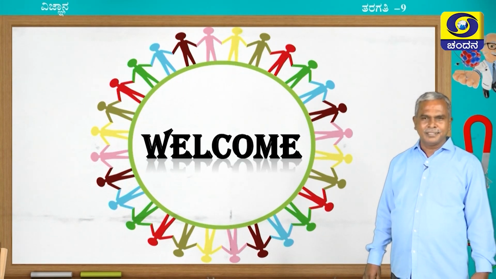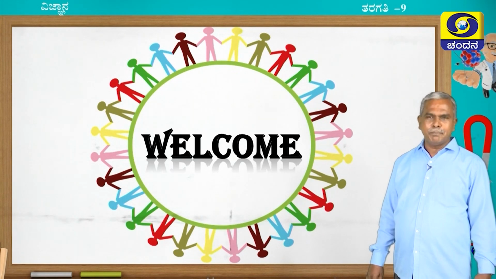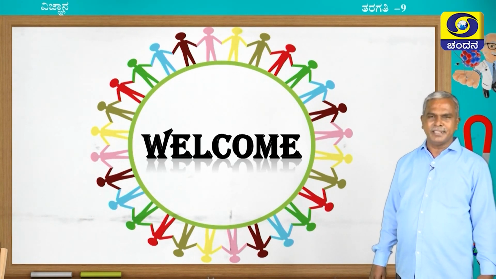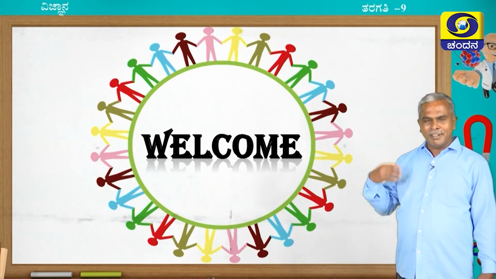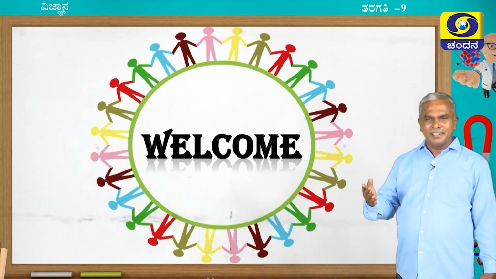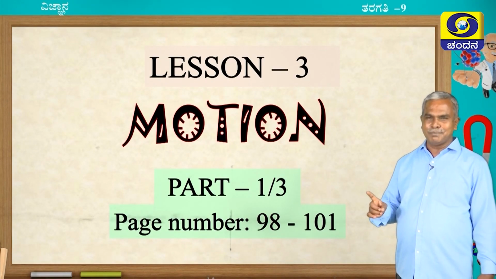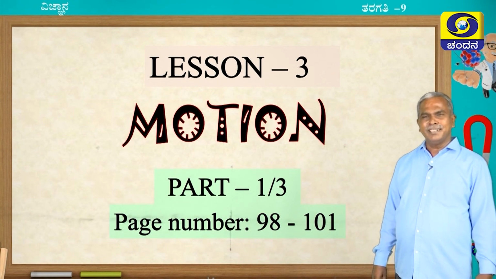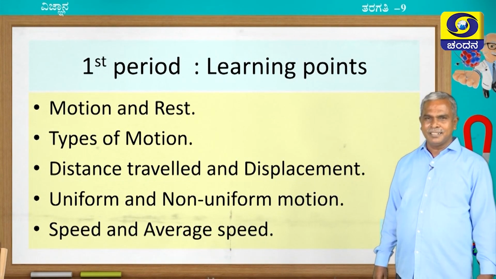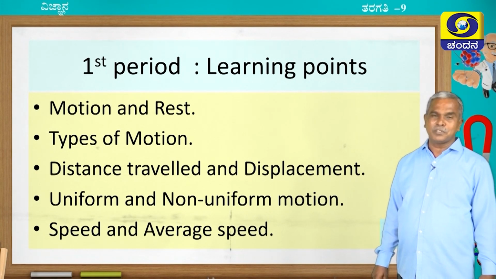In this class, I would like to take the 9th standard science motion lesson. The motion lesson is entirely based on our day-to-day experiences. The main objective of this lesson is to correlate those experiences logically with the scientific view. Please open page number 98. I am going to teach this lesson in 3 periods. In the first period, I want to teach these learning points. Please see those learning points.